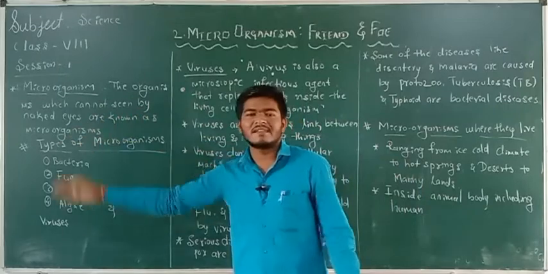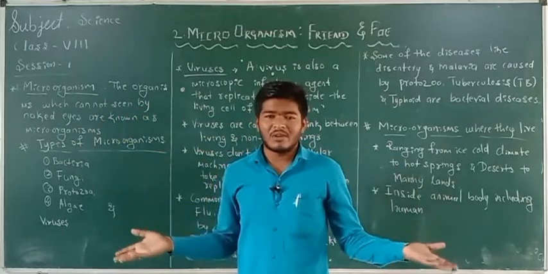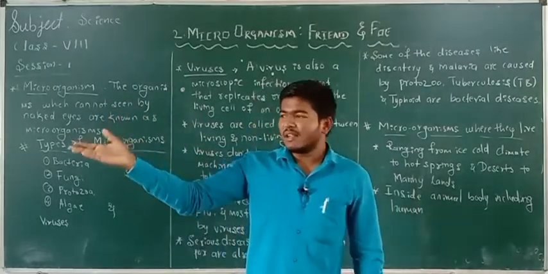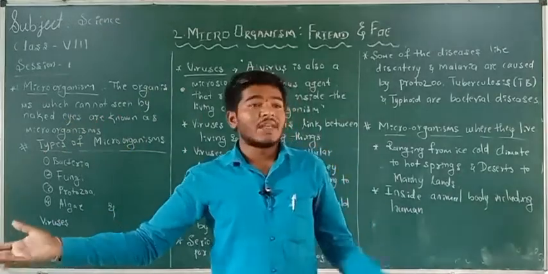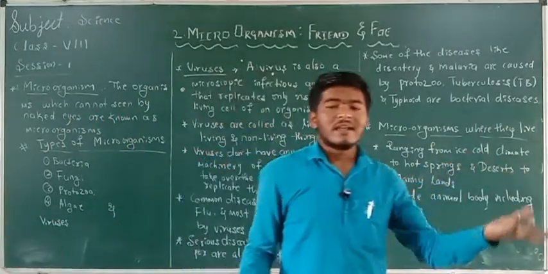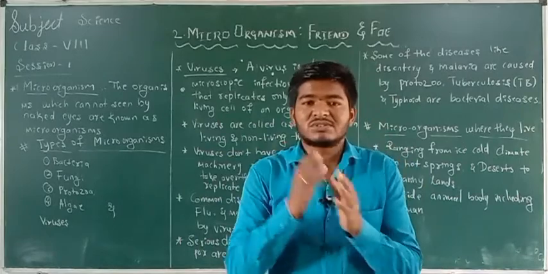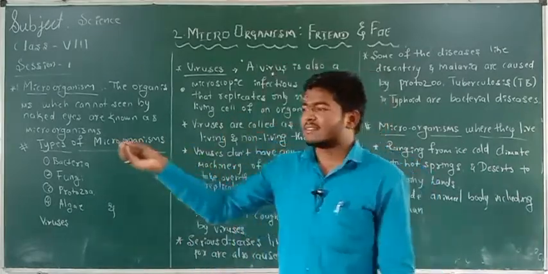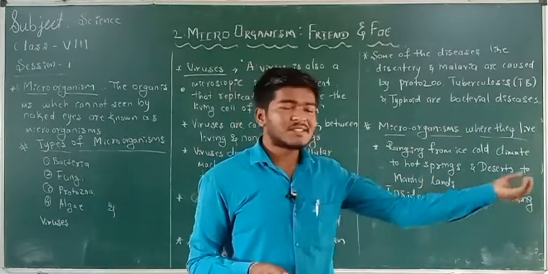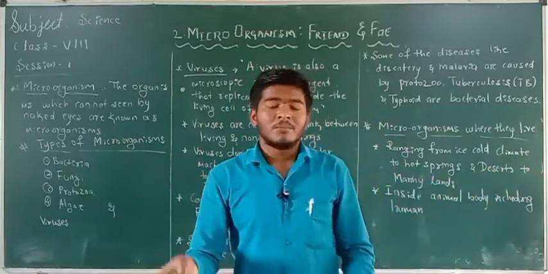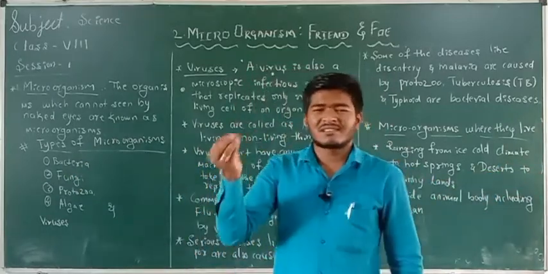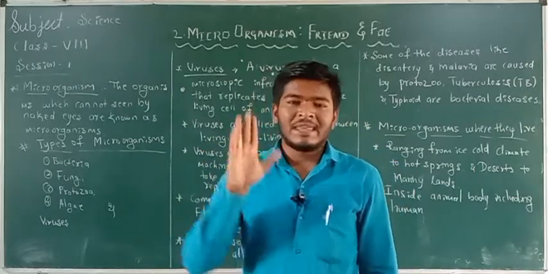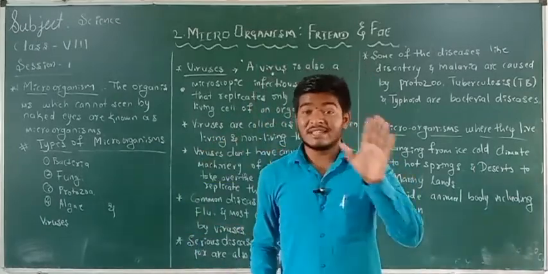These microorganisms are present everywhere in the environment. For example, they are present in the soil and also in the air. If you are confused, you can do a practical example. Take some soil particles from the ground, put them in a test tube, pour some water into it, and keep the test tube for 5 to 6 minutes.